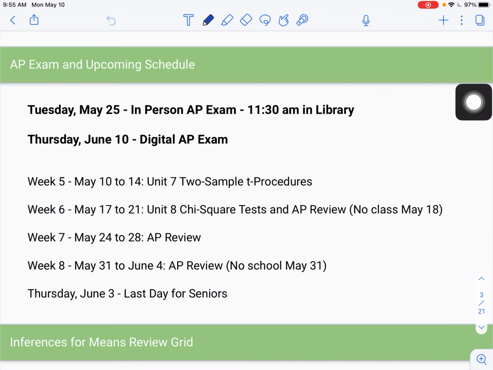Our upcoming schedule, so remember there's 2 options for the AP exam. You have already made this choice. Please let me know if you do not remember what you chose. Remember, the in-person AP exam is at Central. It's on Tuesday, May 25th. You need to be in the library by 11:30. The test will go until probably a little bit after 3 o'clock. So please make sure that you are ready for that.